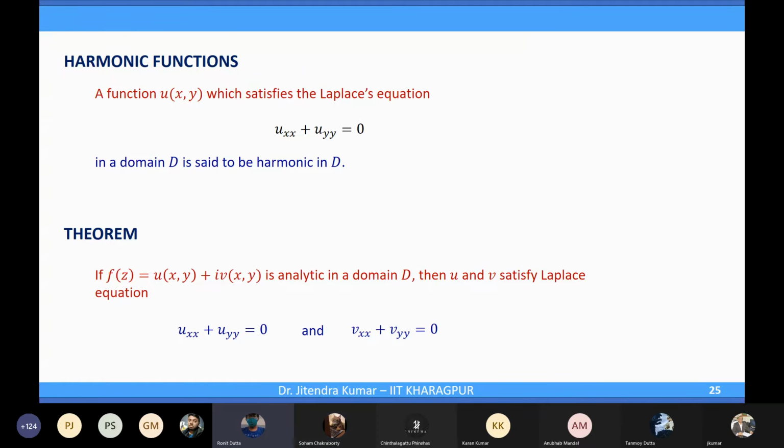There was this one example where the function followed the CR equations but was non-differentiable, right? So if a function satisfies CR equations, that means it is analytic, and since it is analytic, it will also satisfy the Laplace equation, right? But who said that if the CR equations hold it will be analytic? That example we have seen, the function satisfies CR equations but it is not analytic. We have several examples.